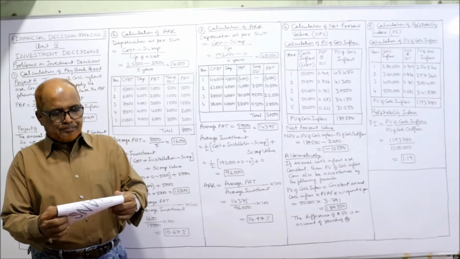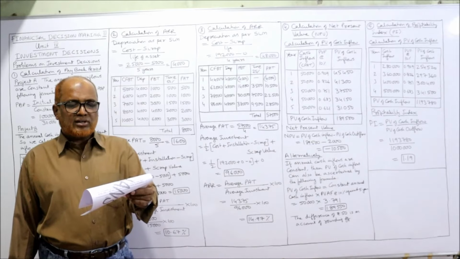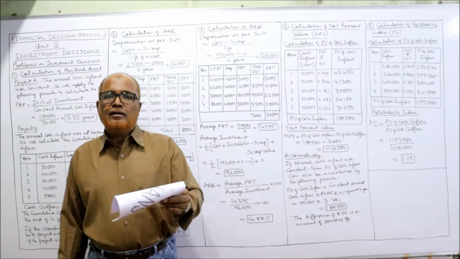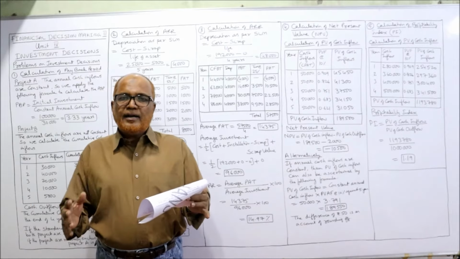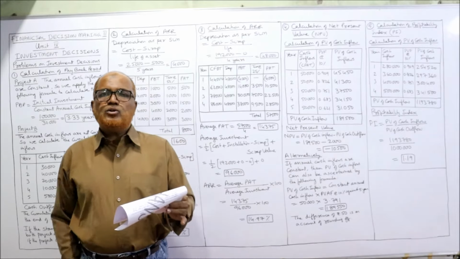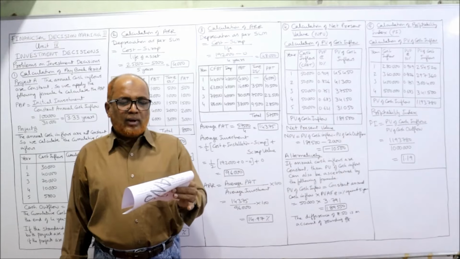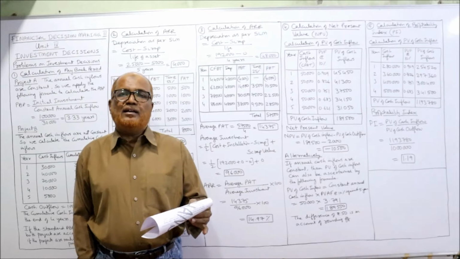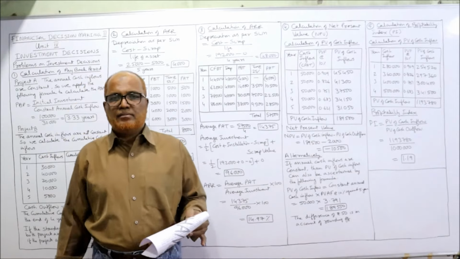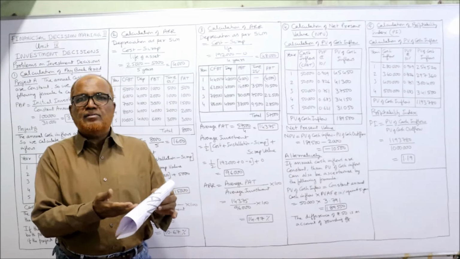Now the fourth problem. A limited company is considering investment in a project requiring a capital outlay of rupees 2 lakh. So the company is considering making an investment in a capital project requiring 2 lakh rupees. This is the PV of cash outflow. Forecast of annual net cash flow, CFAT. CFAT stands for cash flow after tax. In the previous problem we were given before tax, but now directly it is given after tax.